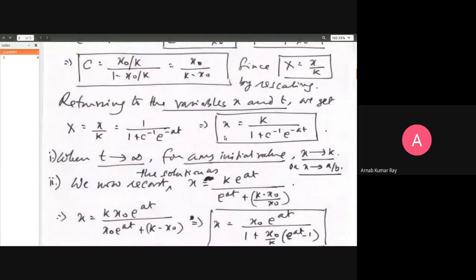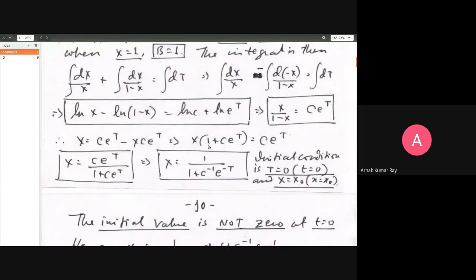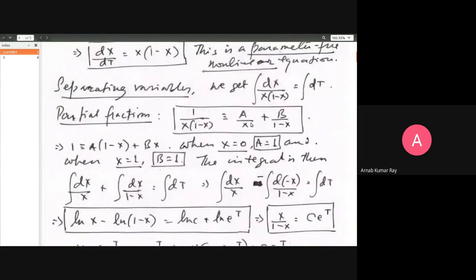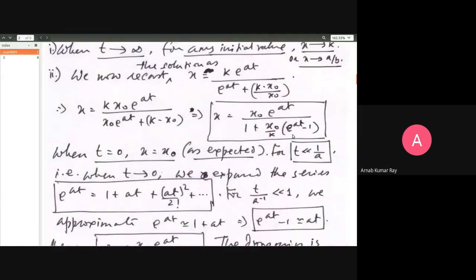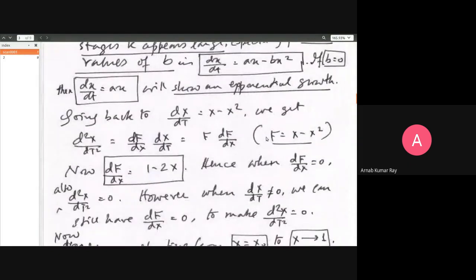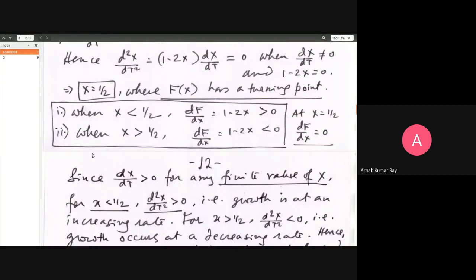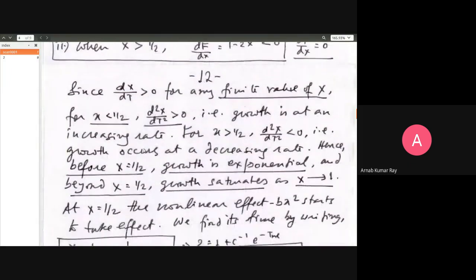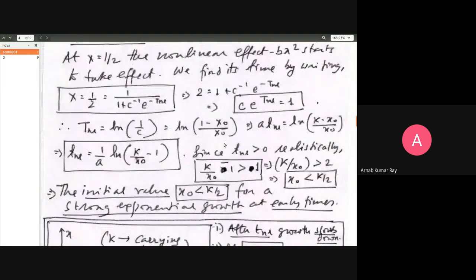In the last class, we had a long discussion on rescaling, integrating by the method of partial fractions, setting the initial value and realizing that the initial value will not be equal to 0. I discussed why it should not be equal to 0. And then under various limiting conditions, we saw approximating circumstances. What we found was that when capital X is equal to half, that is, small x is equal to the limiting value by 2, then at that point the second derivative changes sign.